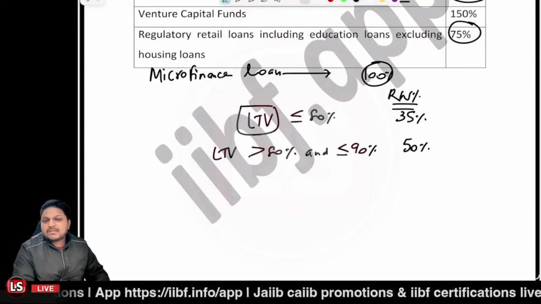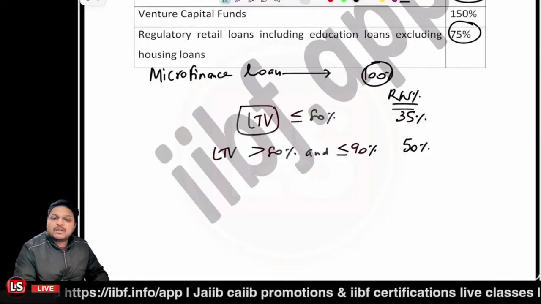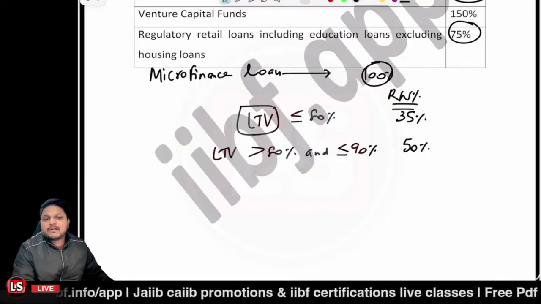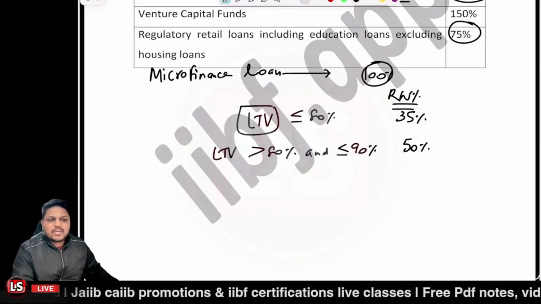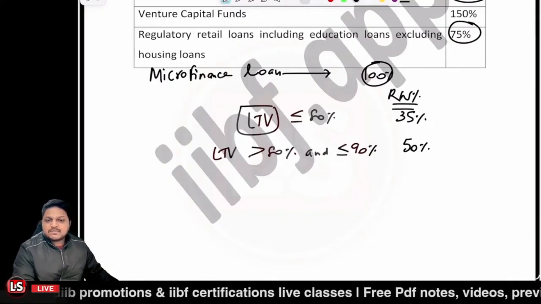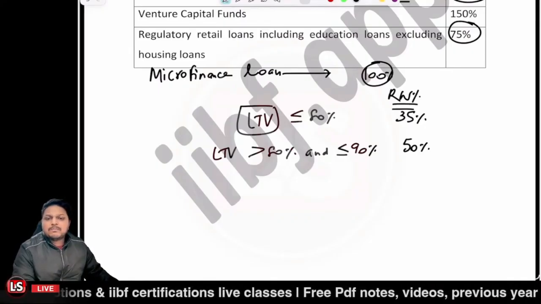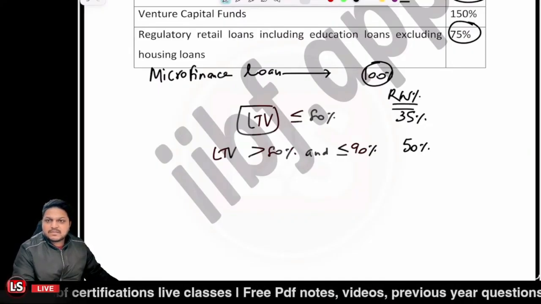There is a framework related to it that can come in 2027, but right now it is not finalized. We won't be talking about it. So you need to memorize these percentages. Is that clear so far?